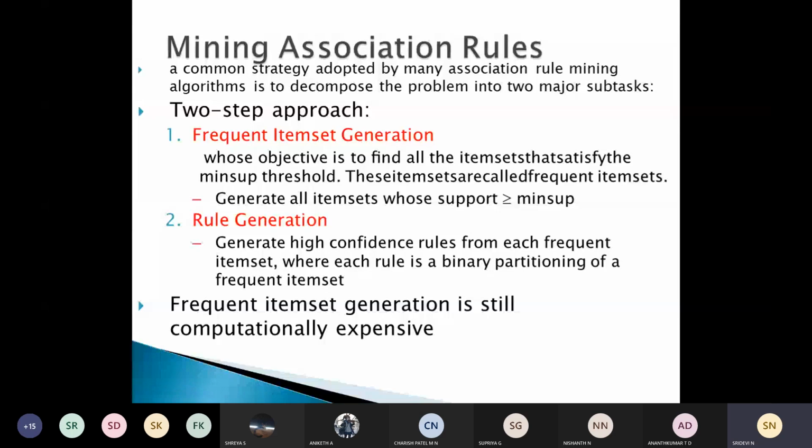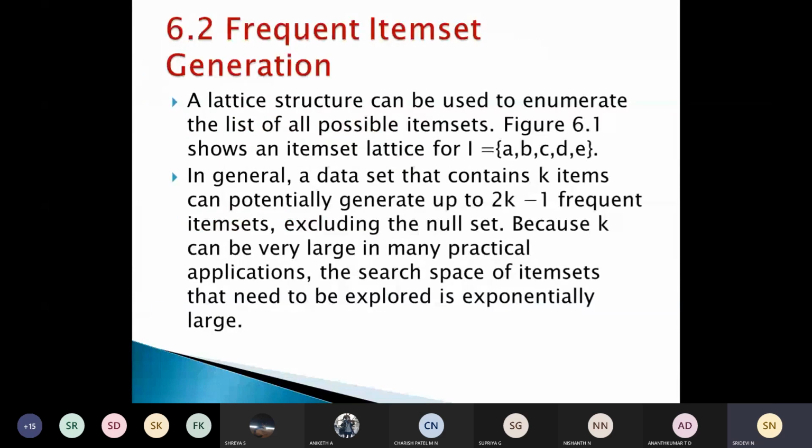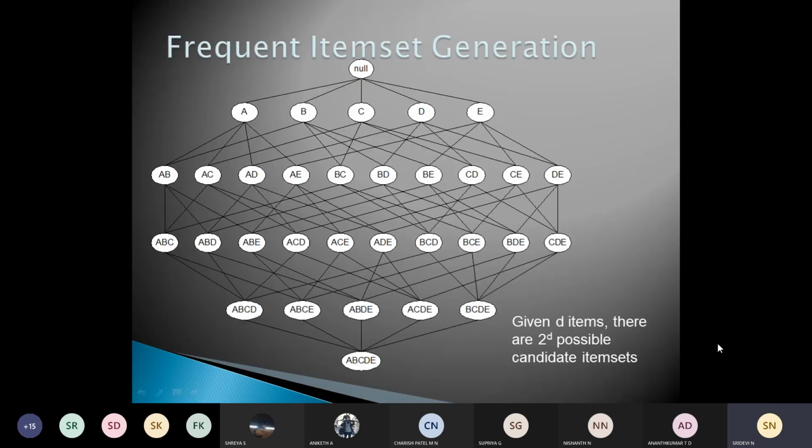So what is the efficient technique for generating these frequent item sets and association rules? Those we'll discuss in the next section. Here we have 6.2 and 6.3, where we will discuss the techniques which are used for generating frequent item sets and association rules. So we have covered 6.1. Let's move on to 6.2. You have 6.1 to 6.7 as part of your module 3.